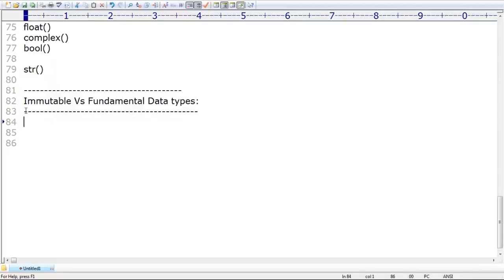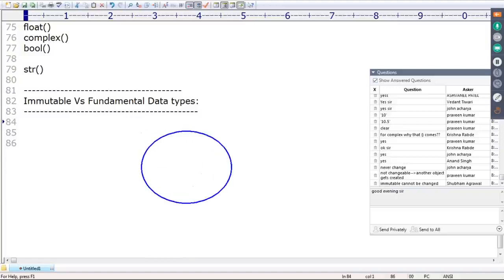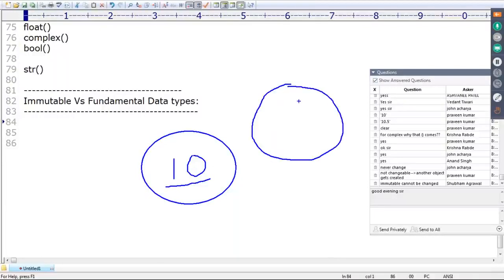Once we create an object, assume one object I created, with content 10. You can't change the content. If any person tries to change the content, with that change a new object will be created by default. This non-changeable nature is nothing but immutability. Remember that, sir.